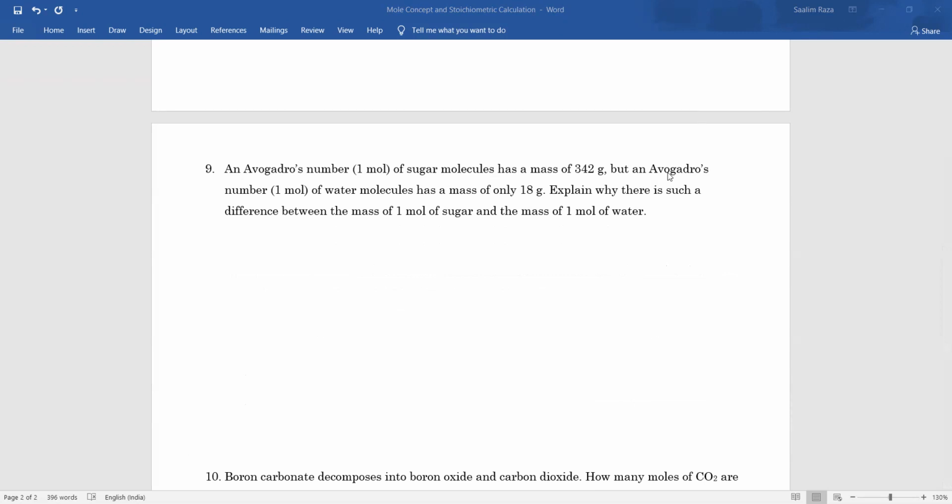This is an important conceptual question. An Avogadro's number, one mole, of sugar molecules has a mass of 342 grams, but an Avogadro's number, one mole, of water molecules has a mass of only 18 grams. Explain why there is such a difference between the mass of 1 mole of sugar and the mass of 1 mole of water. Okay. So, can you explain this?